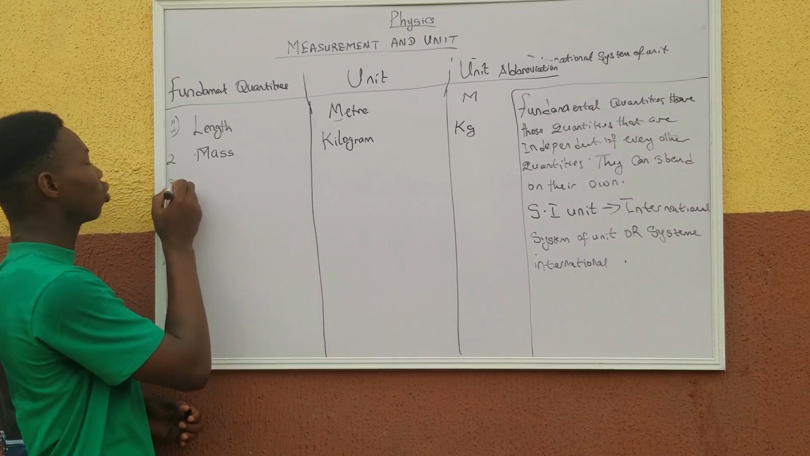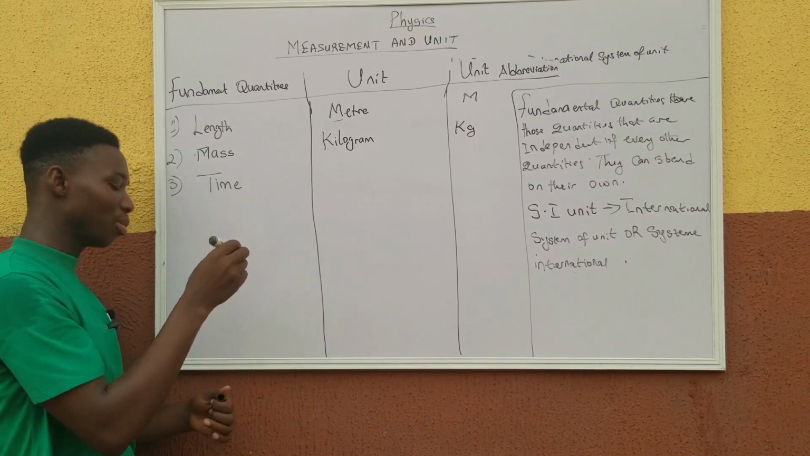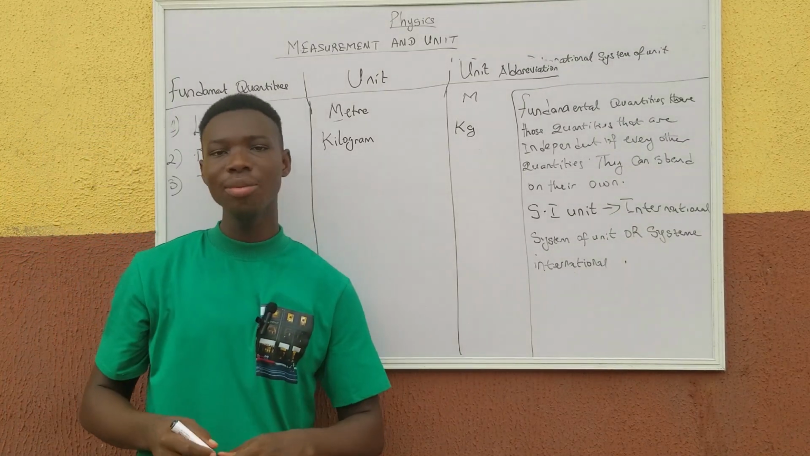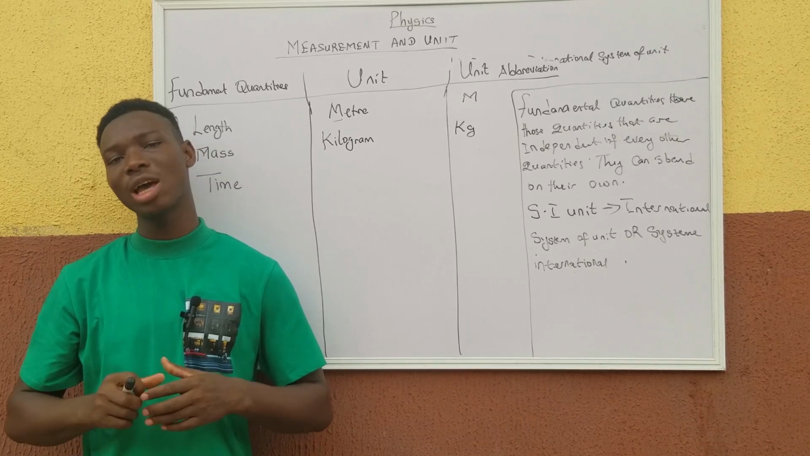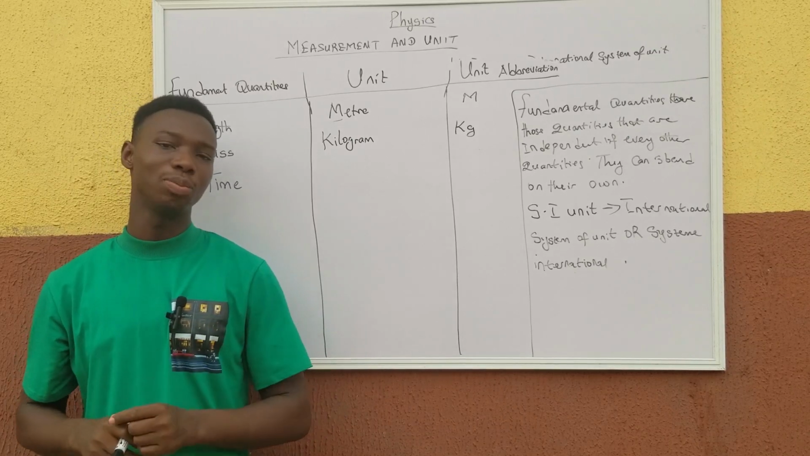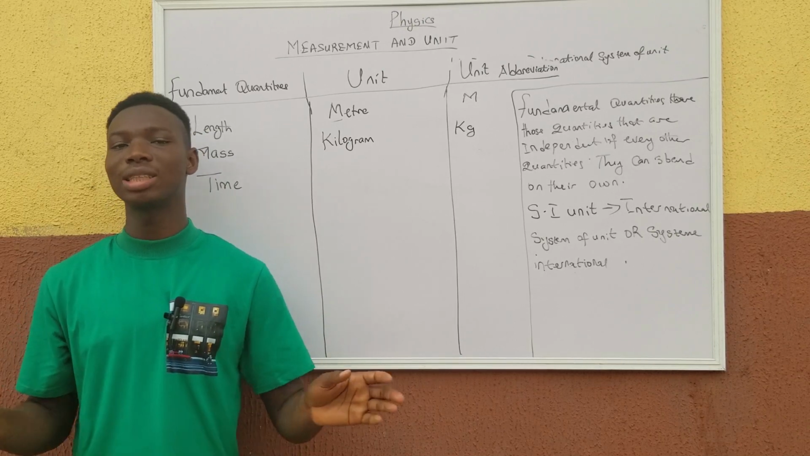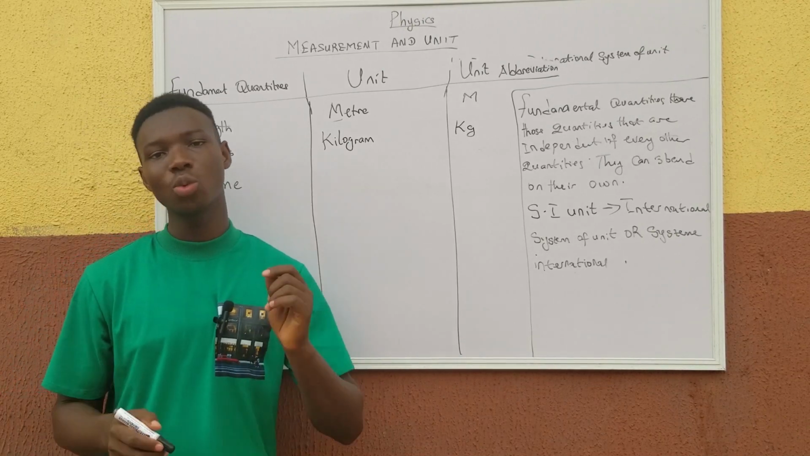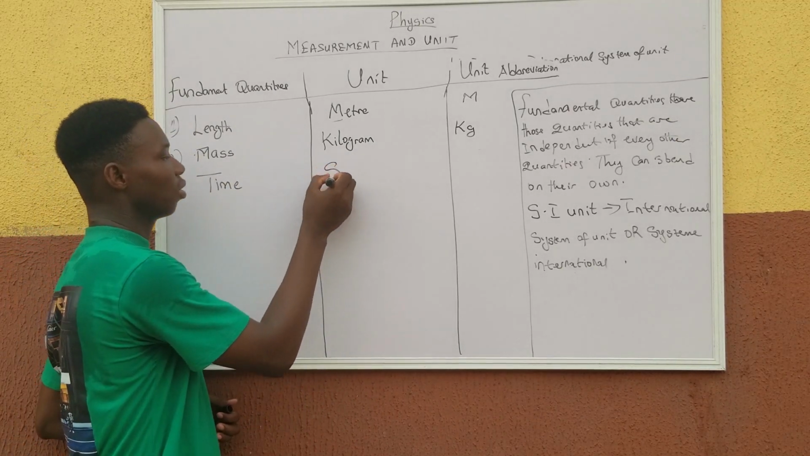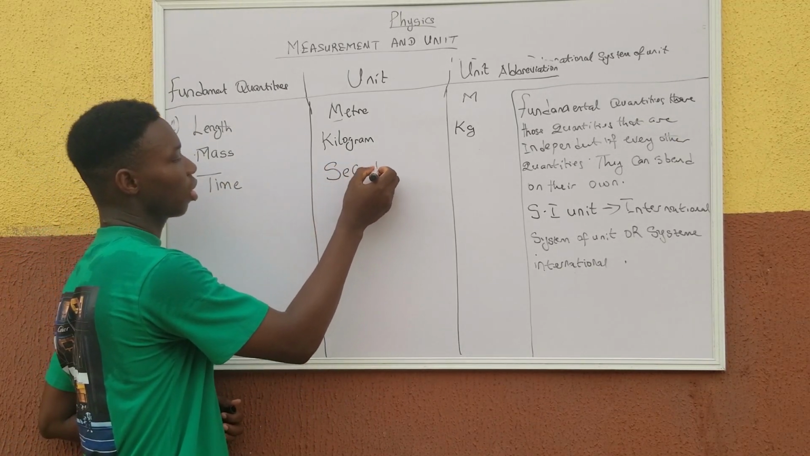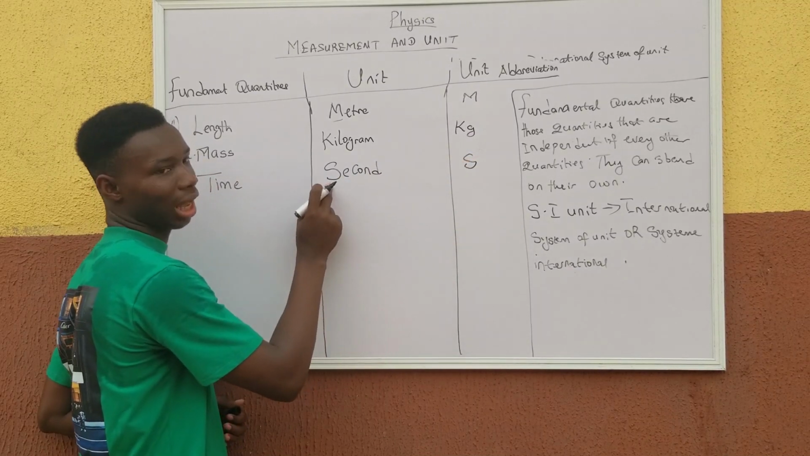We have the third one, which is time. Remember that time is the duration of an event. That is to say, for every event to take place, time is required. No event can take place without the use of time. The SI unit of time is the second, and the unit abbreviation is the first letter, s.